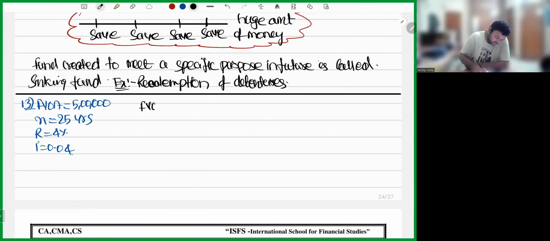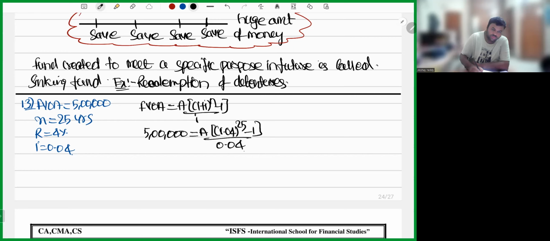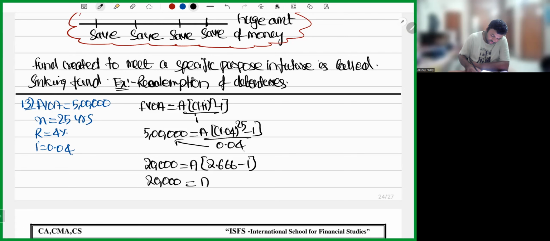So future value of ordinary annuity is equal to A into 1 plus I whole power n minus 1 divided by I. 5 lakhs is equal to A into 1.04 whole power 25 minus 1 divided by 0.04. Cross multiplication. 5 lakh into 0.04 is 20,000, equal to A into, the value is already given, 2.666 minus 1.